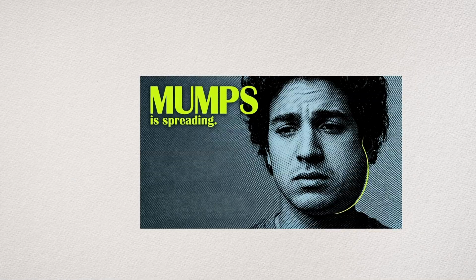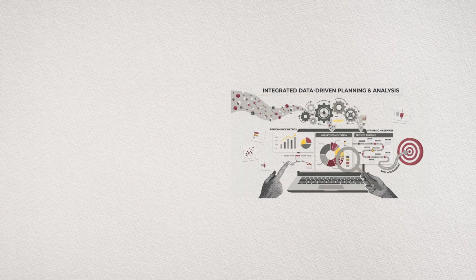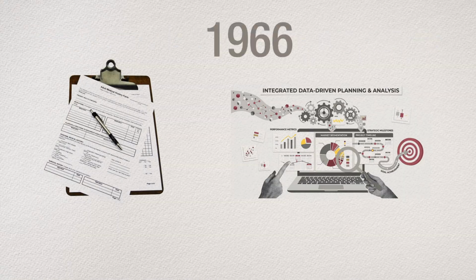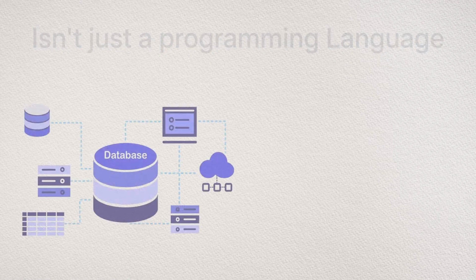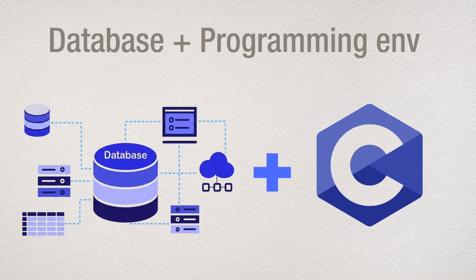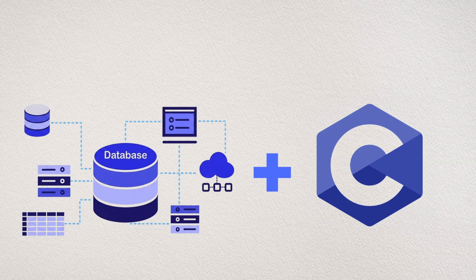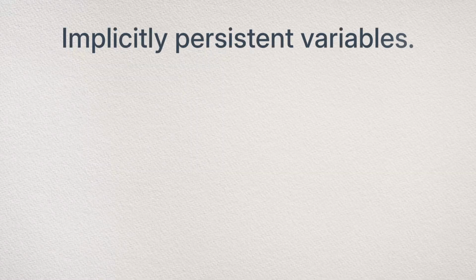MUMPS. Yes, it sounds like a highly contagious disease. It is also the software holding your medical history. Created in 1966, MUMPS isn't just a programming language. It's a hybrid database and programming environment rolled into one. And it had a genuinely revolutionary idea at its core: implicitly persistent variables.